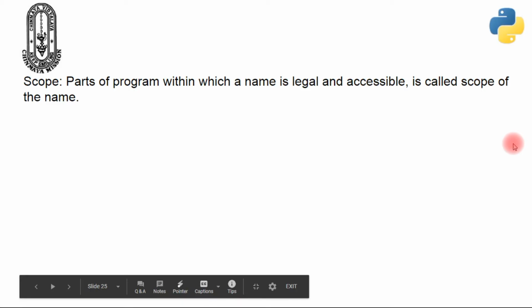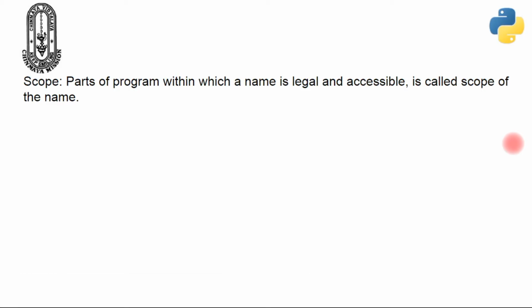Today we will learn the concept of scope of variables in Python functions. Scope, the parts of the program within which a name is legal and accessible, is called the scope of the name. Let us understand this with the help of an example.